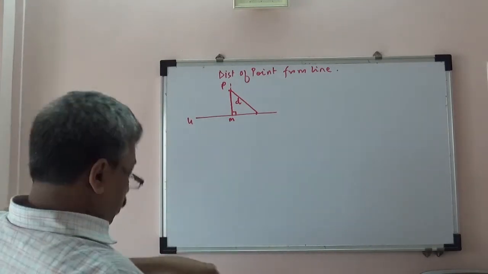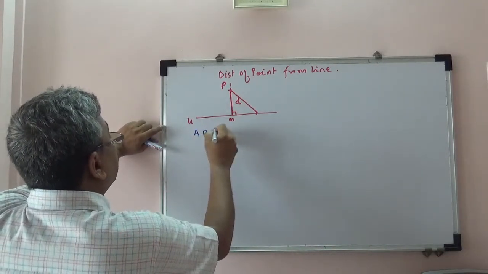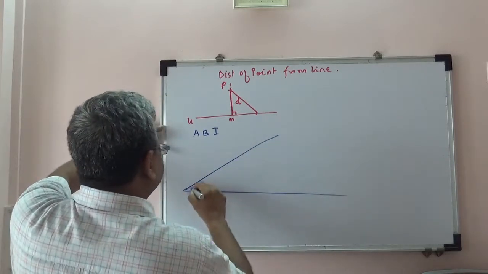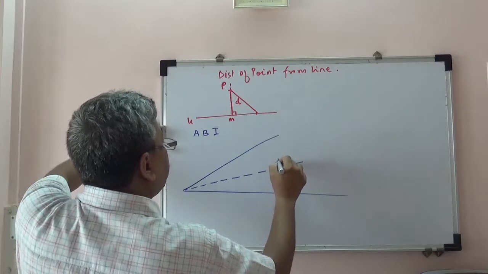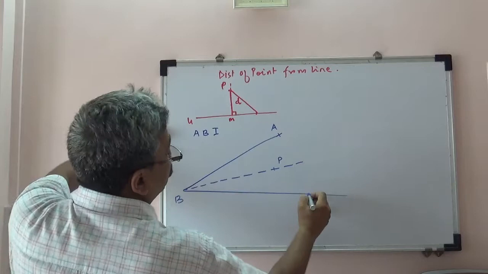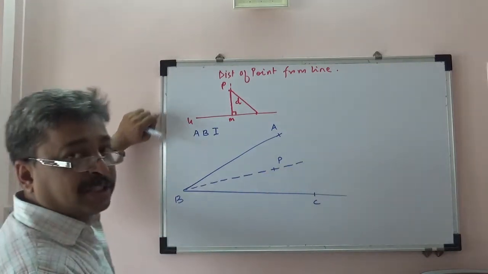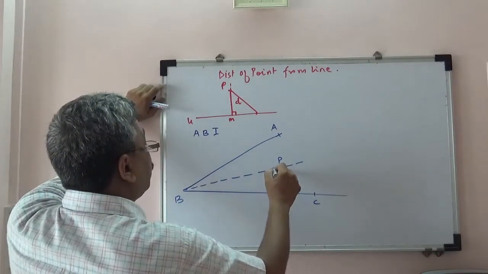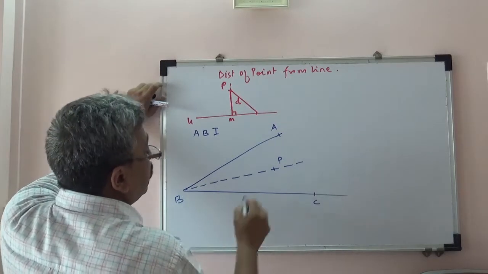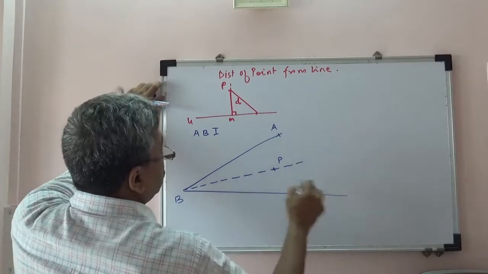So this is important. Now, angle bisector theorem number 1. It says that suppose point P is on the angle bisector of angle ABC, then it is equidistant from the arms. So P is equidistant from BA and BC, so the distance of P from BA and the distance of P from BC are equal.